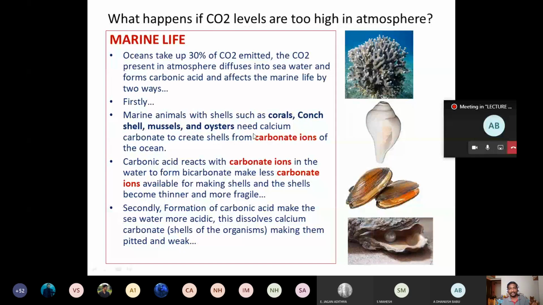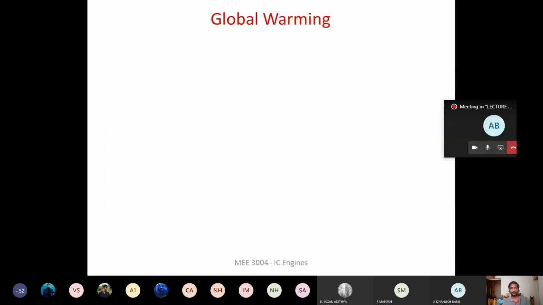And secondly, the carbonic acid makes the seawater more acidic, so it is going to dissolve the calcium carbonate of these living organisms. Thereby they are going to have weak and poor shells, right? So the aquatic life is going to be affected. These are the problems because of the increase in level of CO2 in the atmosphere.